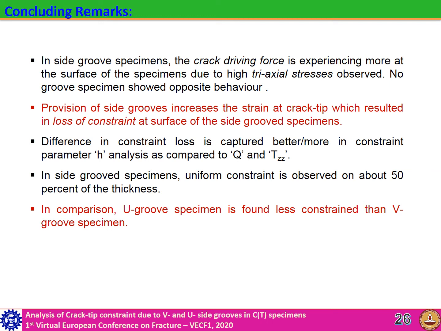The difference in constraint loss is captured better in constraint parameter H analysis as compared to Q and TZ. In side grooved specimens, uniform constraint is observed on about 50% of the thickness. In comparison, the U groove specimen is found less constrained than the V groove specimen.